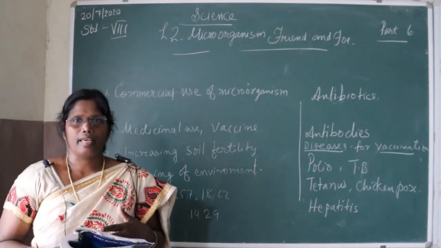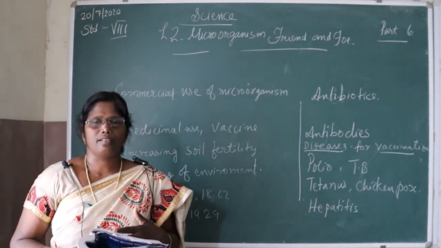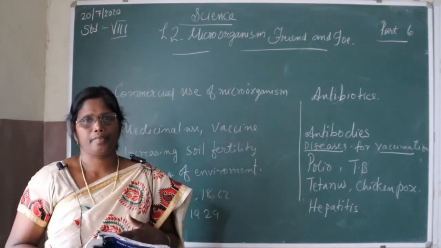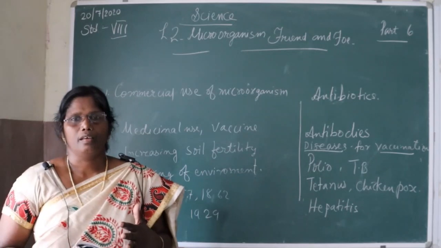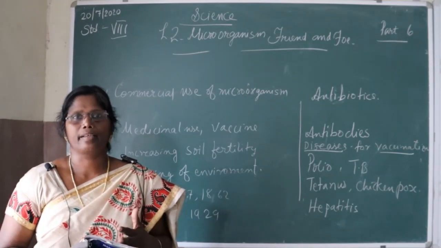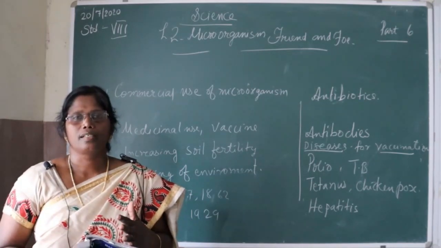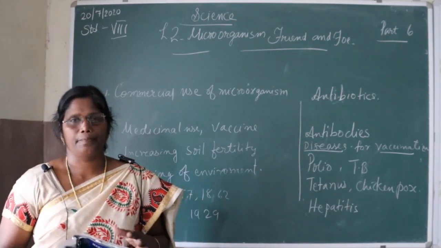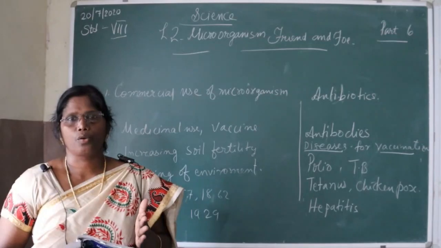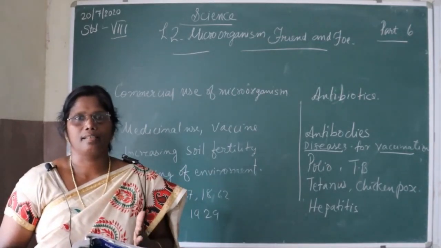Louis Pasteur also invented pasteurization for preserving milk. In pasteurization, milk is heated to 60 to 65 degrees Celsius for 30 minutes, then quickly cooled to 10 degrees Celsius.